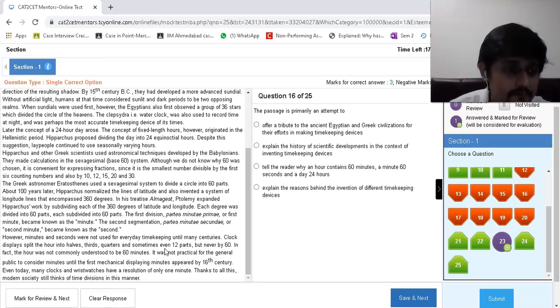However, minutes and seconds were not used for everyday timekeeping until many centuries later, when clock displays split the hour into halves, then by 60. In fact, the hour was not commonly understood to be 60 minutes. It was not practical for the general public until the first mechanical displays. Even today, many clocks have a resolution of only 1 minute. We do all the time division in this manner.